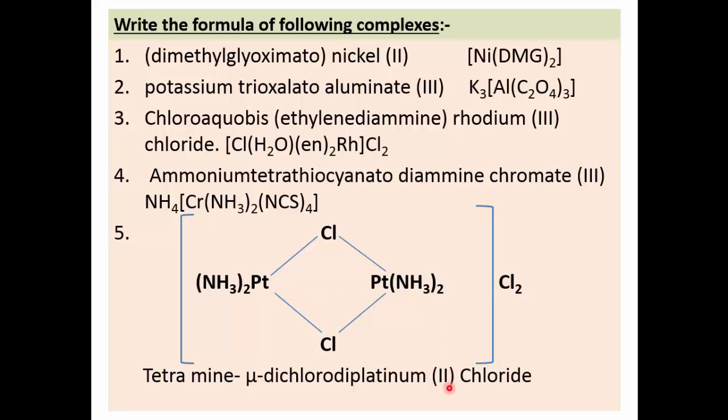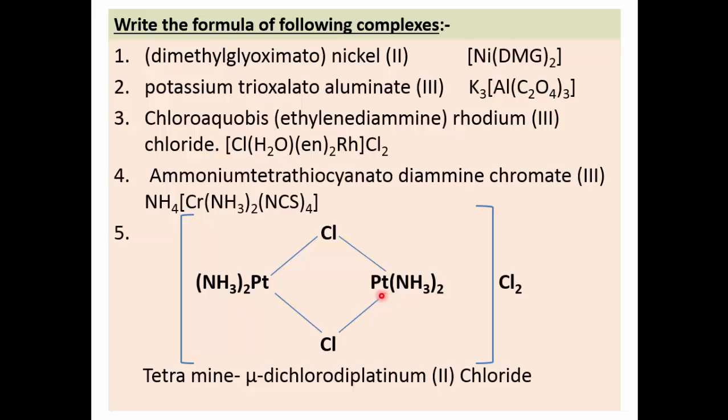Their valency is 2 and outside the square bracket, we have written 2 chloride ions because here on the square bracket there is plus 2 charge, which is neutralized by these 2 chloride ions. How is the charge on the square bracket plus 2? See here 2 chloride ions, minus 2.